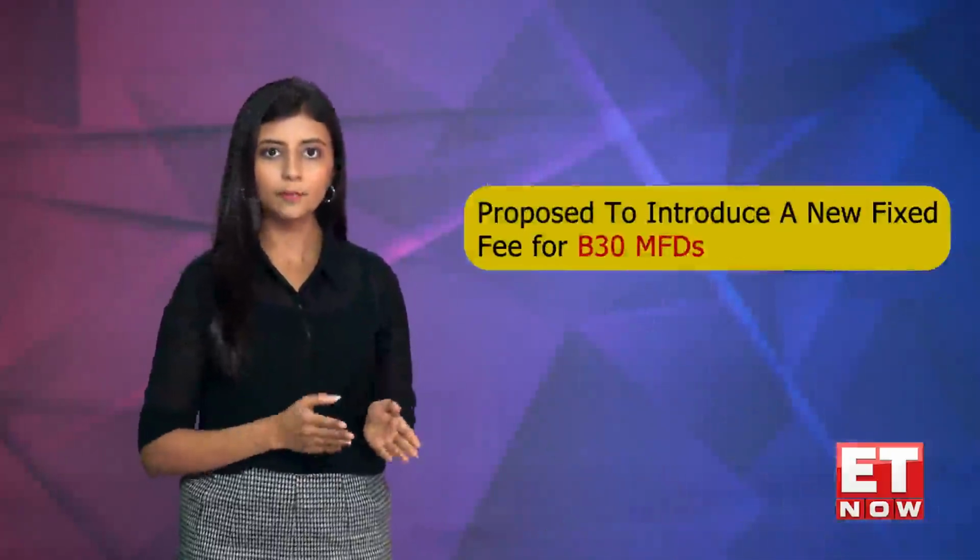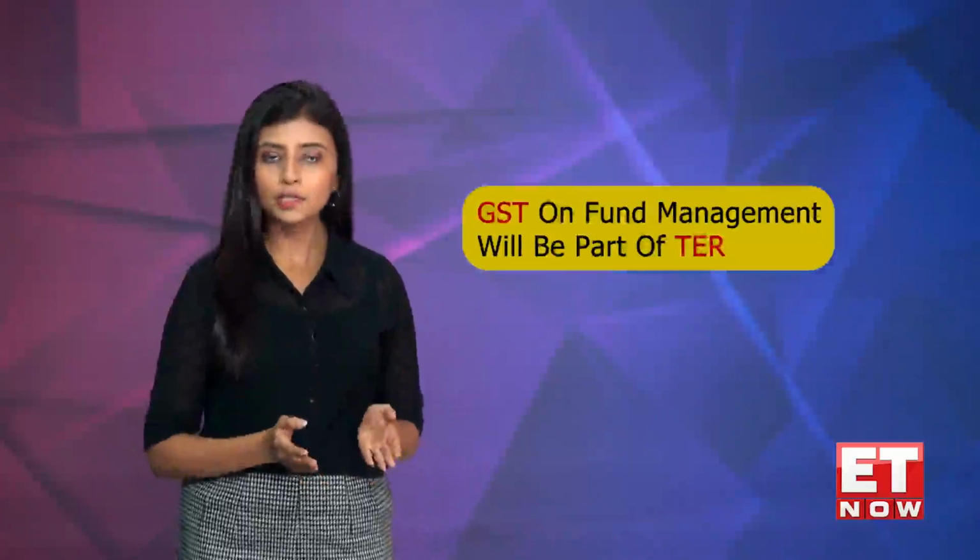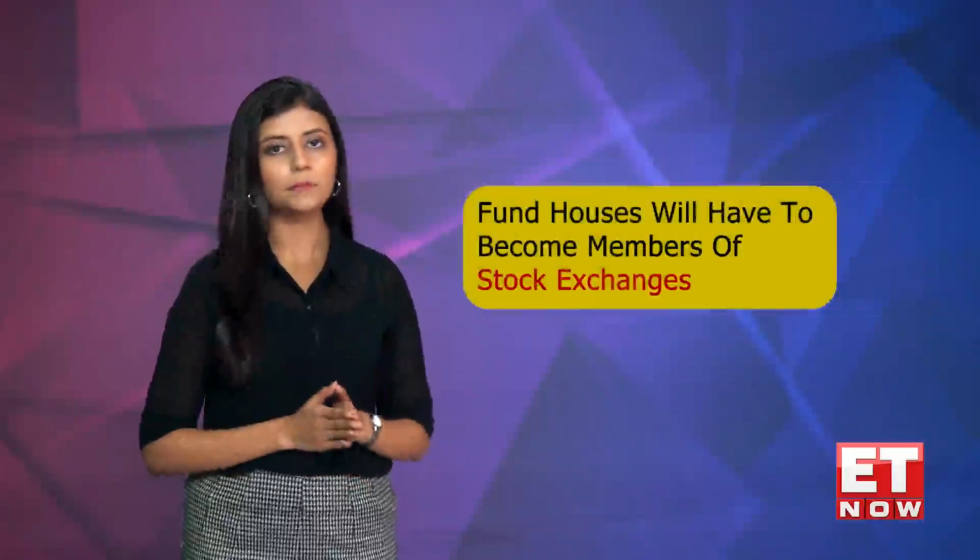Apart from this, let's take a look at some of the other key proposals made by Sebi. The regulator has proposed to introduce a new fixed fee for B30 mutual fund distributors. There will be no transaction fee for opt-in distributors, and GST on fund management will now be a part of the TER. Also, fund houses will now have to become members of stock exchanges to execute transactions, thereby bypassing brokers and broking expenses. Furthermore, a concept of performance-based fees will be introduced, which will now have a hurdle rate.